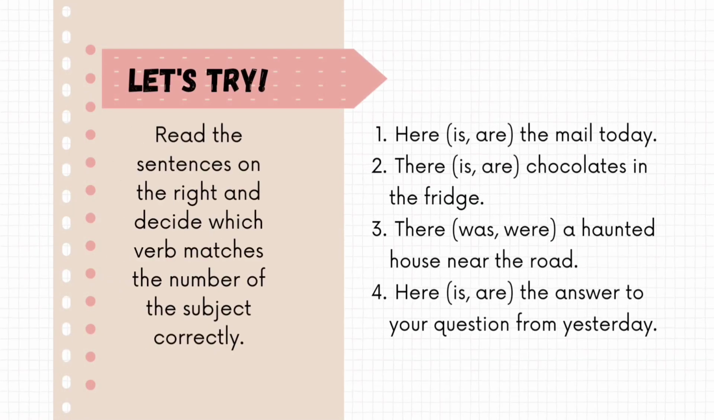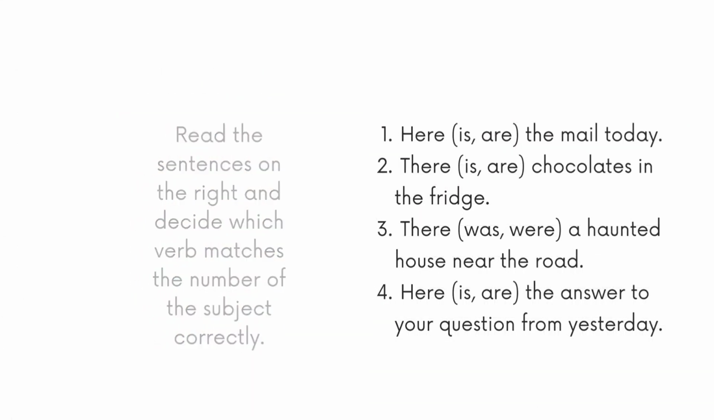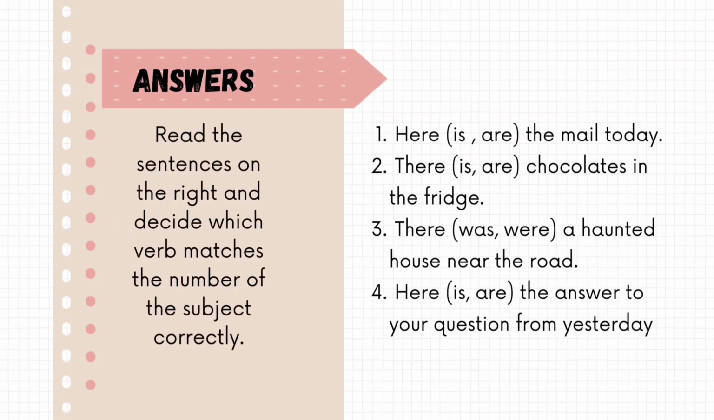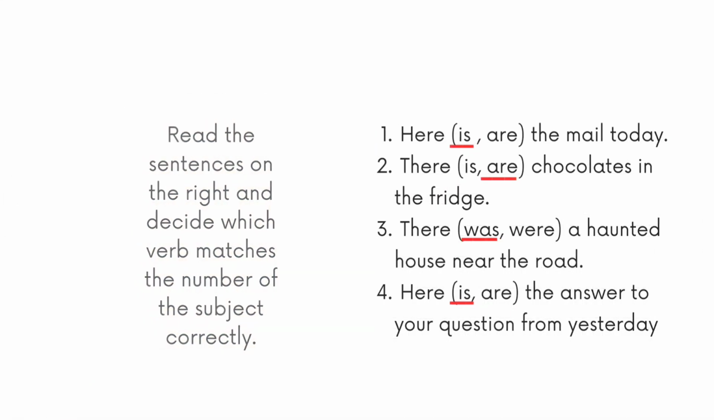Try these examples. See the answers. Here is the mail today. Mail is singular, so the verb is singular, is. Second one, there are chocolates in the fridge. Chocolates is plural, so take the plural verb are. Third one, there was a haunted house near the road. Haunted house is singular, so take the singular verb was. Fourth one, here is the answer to your question from yesterday. The answer is singular, so take the singular verb is.